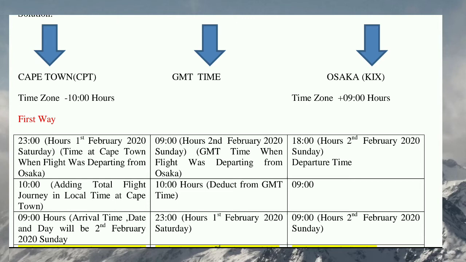How many hours less? 10 hours. So when the time at GMT is 9 hours in the morning, you have to go back 10 hours to find out the local time of Cape Town. So from 9 hours you have to deduct 10 hours, and you will get the local time of Cape Town.